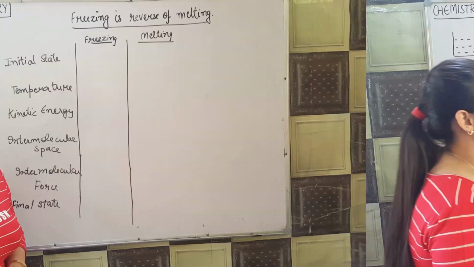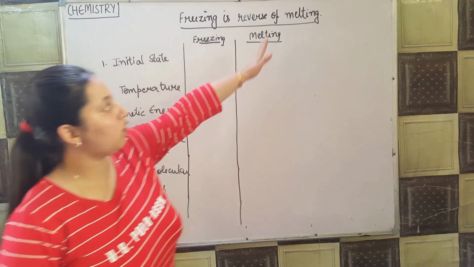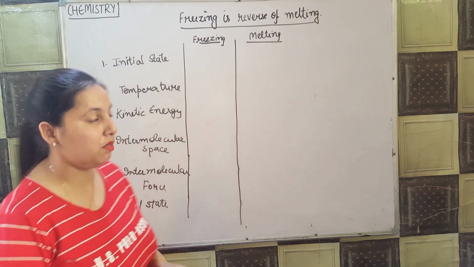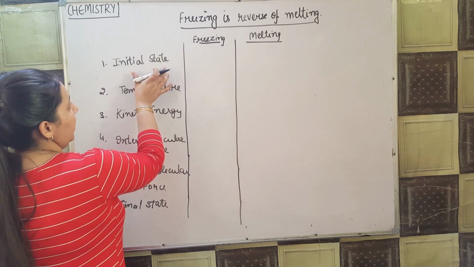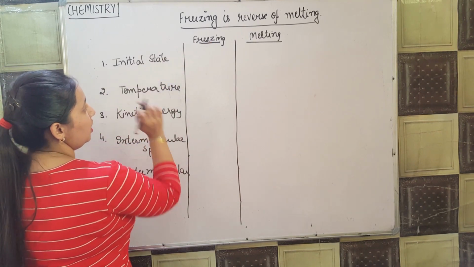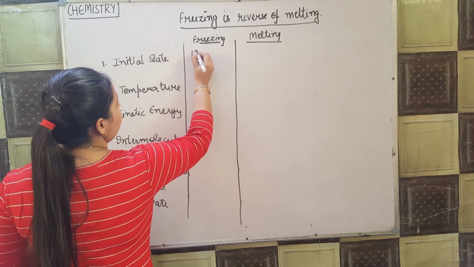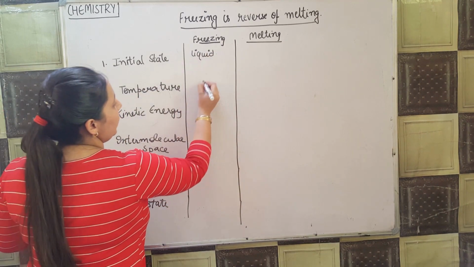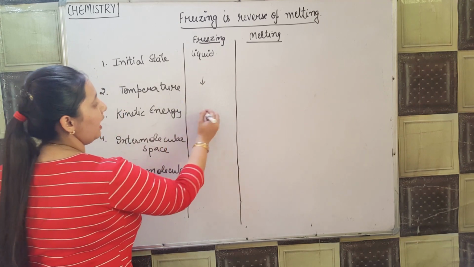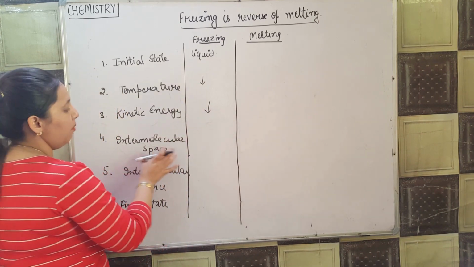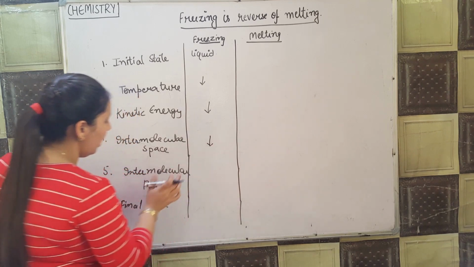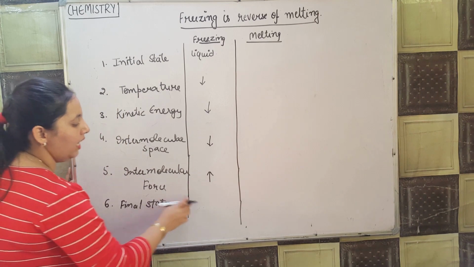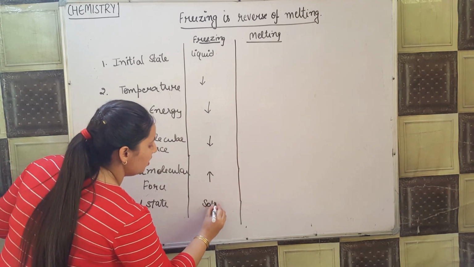That is solid. Let's understand that freezing is the reverse of melting, or you can say that freezing and melting are reversible. In case of freezing, the initial state is liquid. We decrease the temperature and the kinetic energy also decreases, intermolecular spaces decrease and intermolecular forces of attraction increase, and it will convert into solid state.